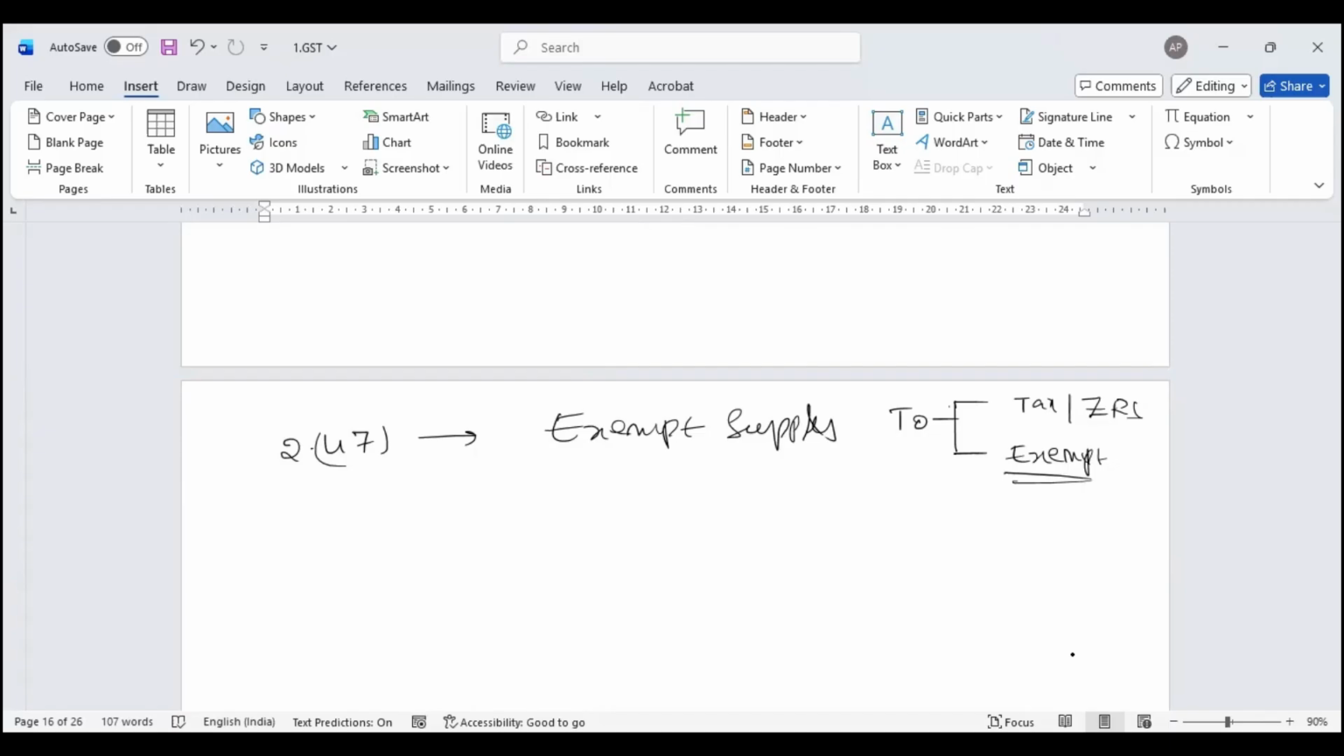So I need to bifurcate my turnover into taxable and non-taxable. Those purchases which are directly connected with taxable supplies, I claim input tax. Those not connected, no input tax.